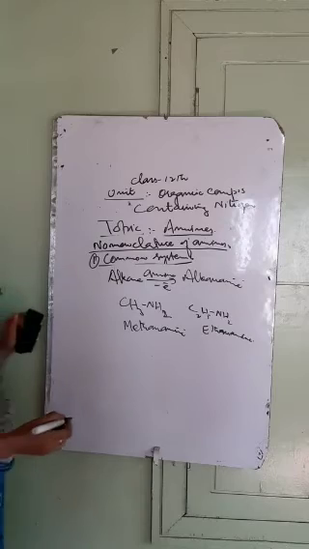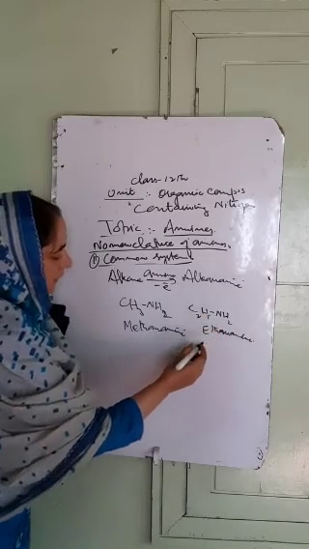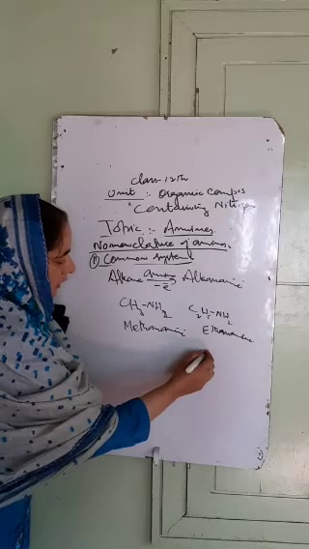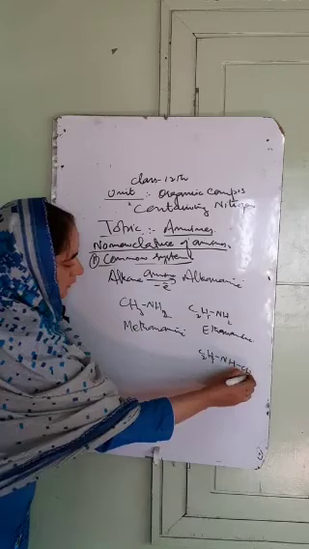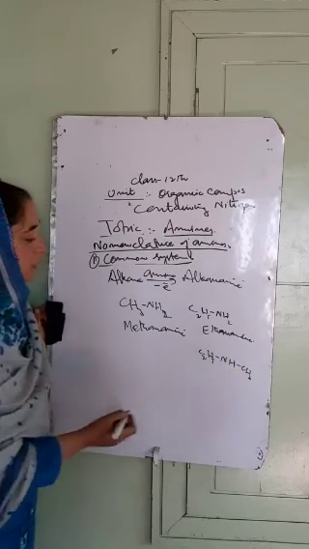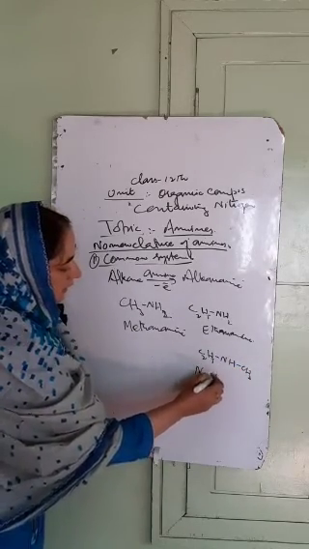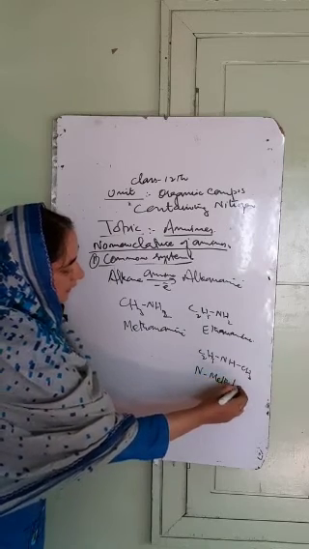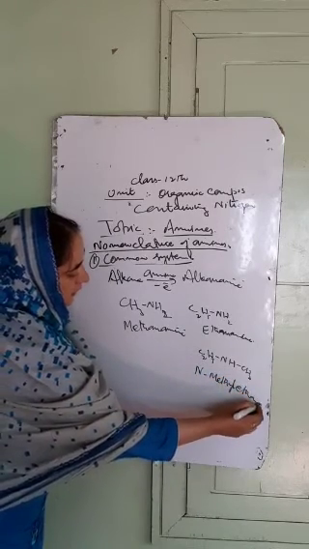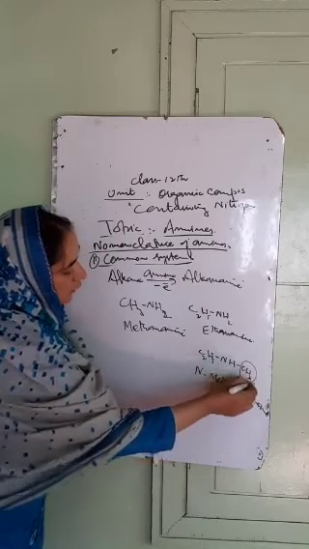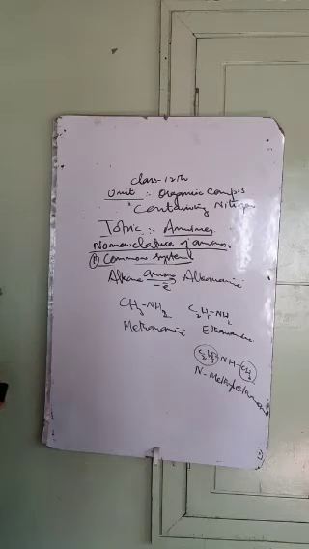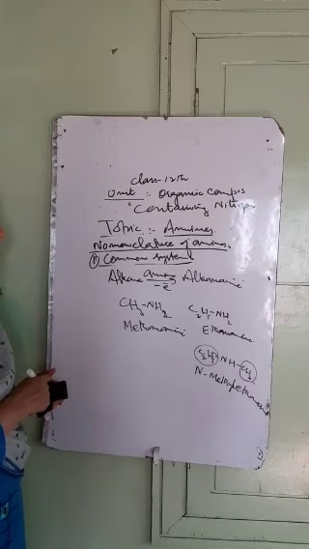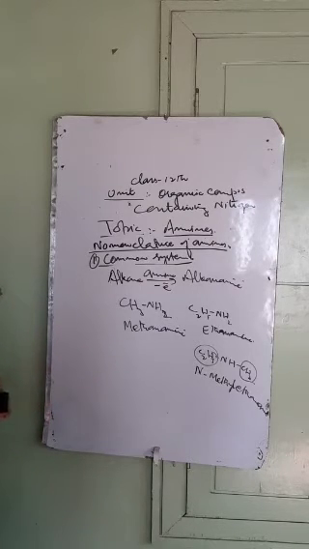Similarly, if we have secondary and tertiary amines, the alkyl groups are treated as substituents. Suppose we have this compound. What is the name of this compound? It is N-methylethanamine. One alkyl group we treat as a substituent, while the second one is considered as the alkane. Which one do we treat as the alkane? The one which contains the larger number of carbon atoms. This is the IUPAC system of nomenclature of these amines.